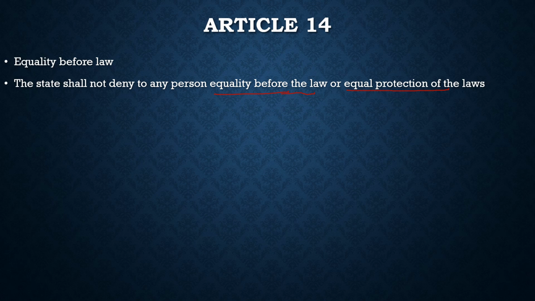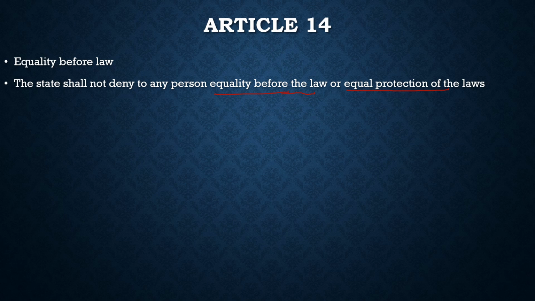That means, if we look at the textbook, what does it say? In the ideal situation, everybody would be treated equally. Whether you are the PM, if you commit any criminal act, you would be held accountable. Whether you are an ordinary sweeper of any institute, or you are begging anywhere, you have equal rights. You are equal before the law. Nobody would be treated indifferently under this definition. So it is a general term.